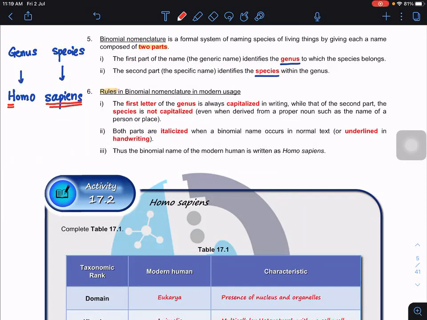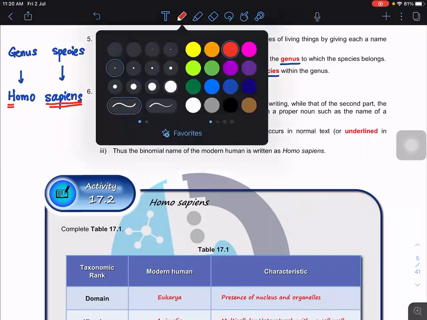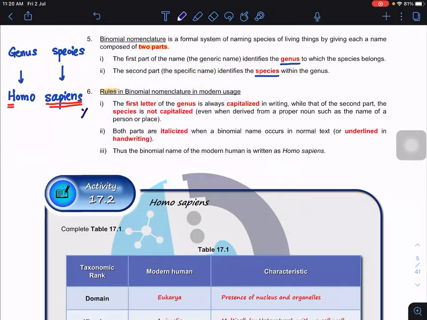Are you clear? And if you type it out, using your PC or laptop, in the Excel form, in the Word form, then you have to italicize it. But if you write it by hand, you don't purposely italicize it. If you write it, very important, italics is not the correct way. When you write it, it should be underlined Homo sapiens. The first time you write it, underline Homo sapiens.